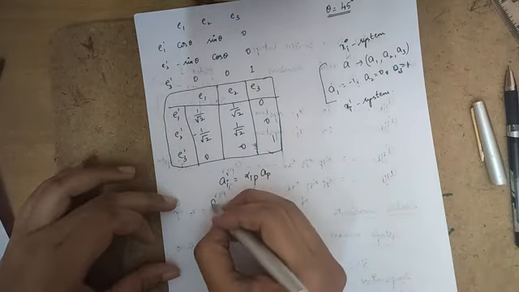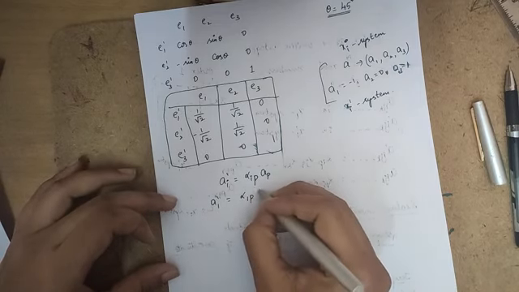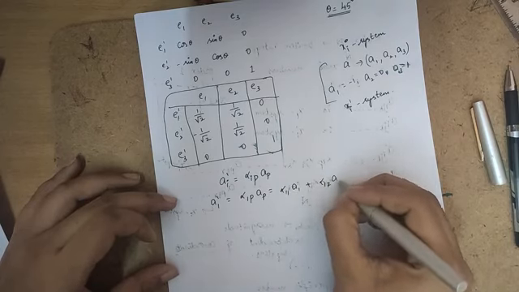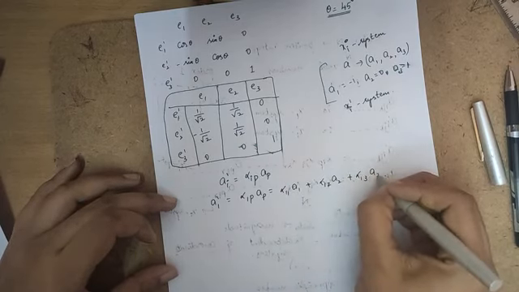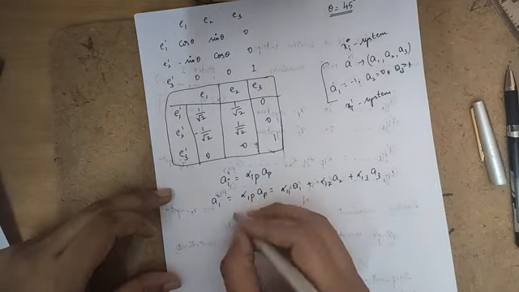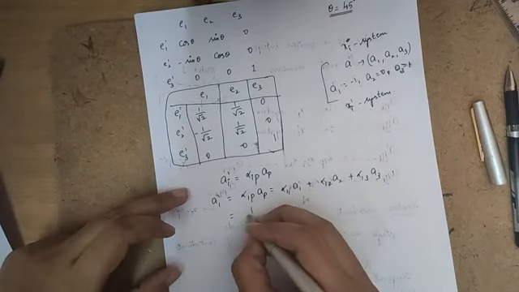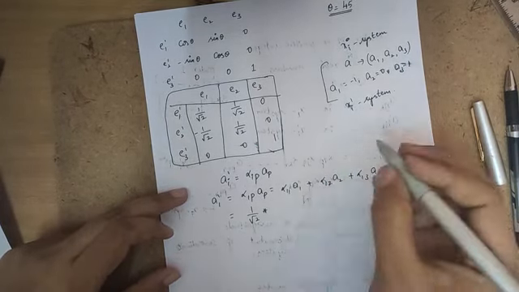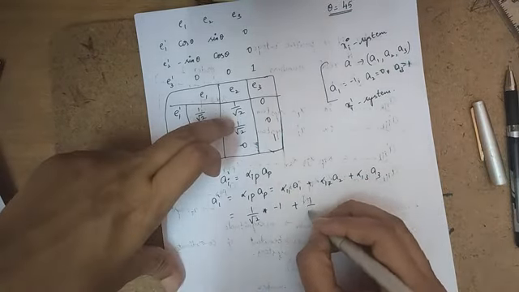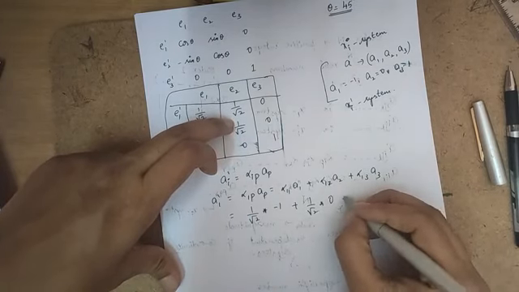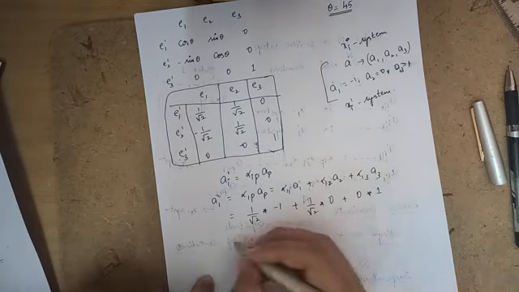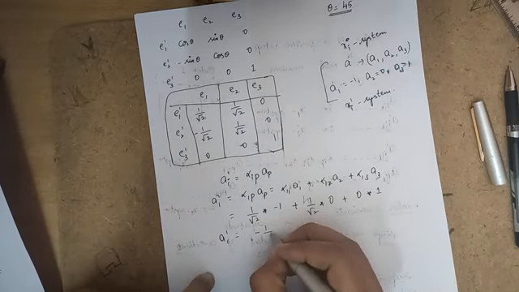So let's solve that. A1 prime is equal to alpha 1p Ap. This is nothing but alpha 11 A1 plus alpha 12 A2 plus alpha 13 A3. In this direction cosine table, I know the values of alphas. So alpha 11 is 1 over root 2 into A1 is minus 1, plus alpha 12 is 1 over root 2, A2 is 0, plus alpha 13 is 0 and A3 is 1. So A1 prime will be minus 1 over root 2.